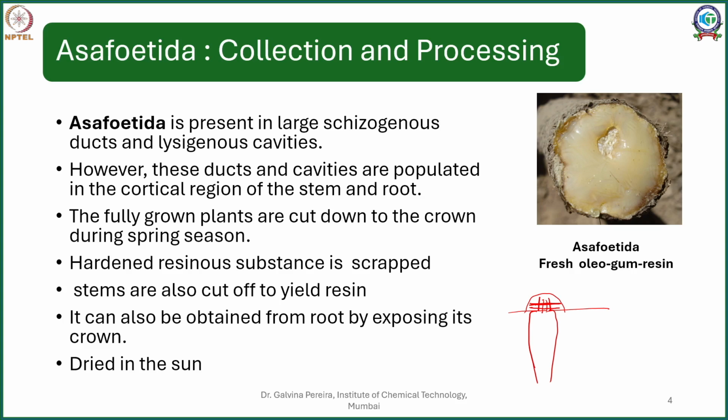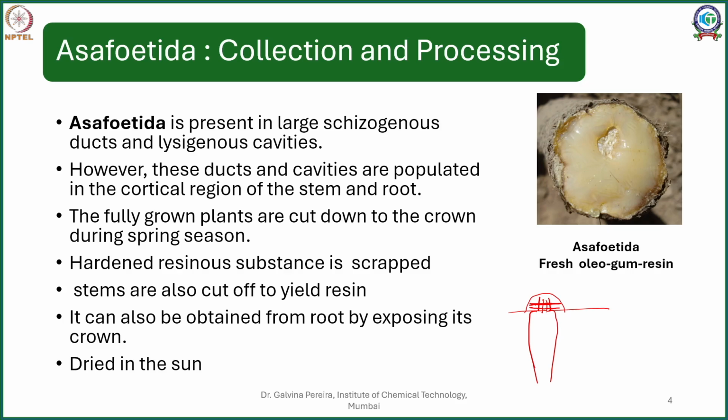In some cases, not only rhizomes, even stems are cut off to get whatever little resin you can get from the stem part. So it's obtained from the little stem, and it's majorly obtained from the roots and rhizomes. Once that is done, all the scrapings are dried in the sun. What happens here is the moisture content decreases, the white colored emulsion turns into a dull buff yellowish brown colored resinous substance, and you get what is called asafoetida of commerce.